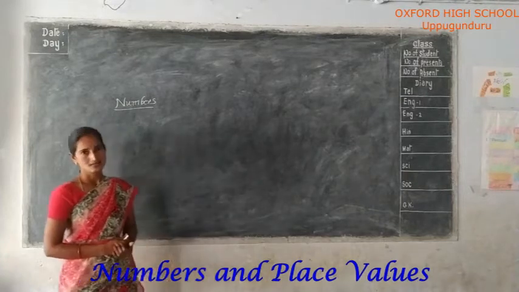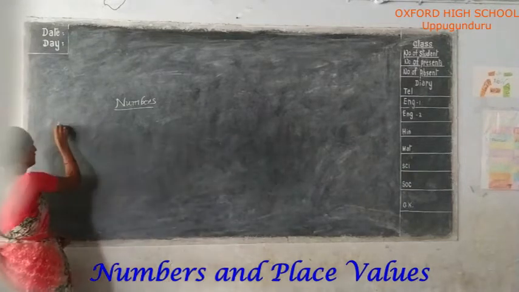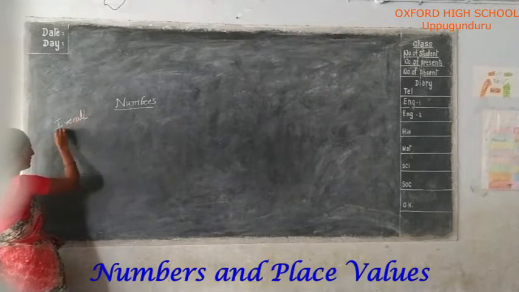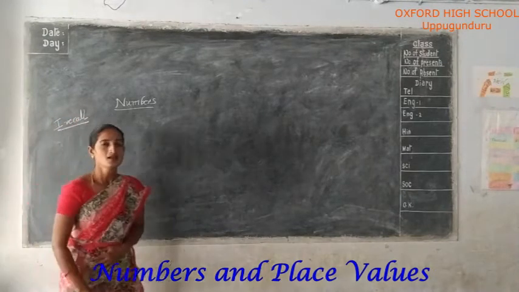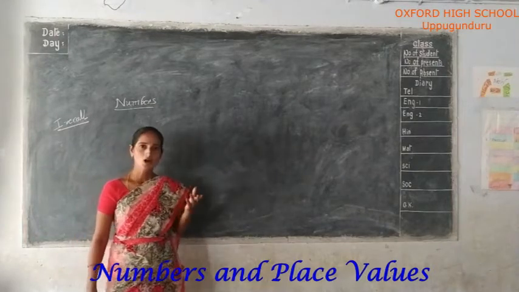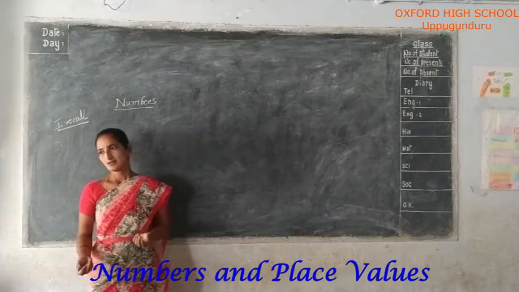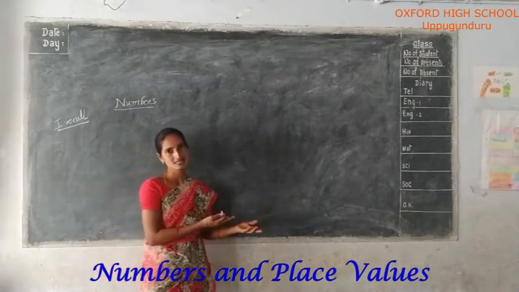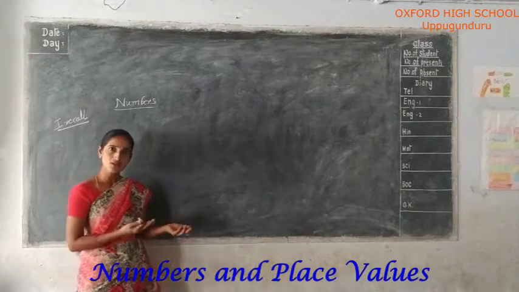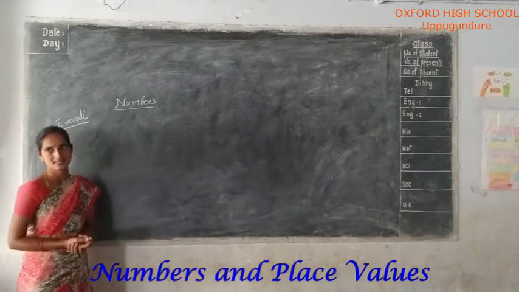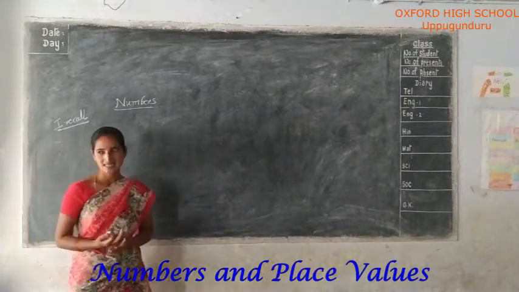Once again recall. Before, how many digits were there? 6 digits or 7 digits. Now in 5th class we learned 8 digits, 9 digits and 10 digits.